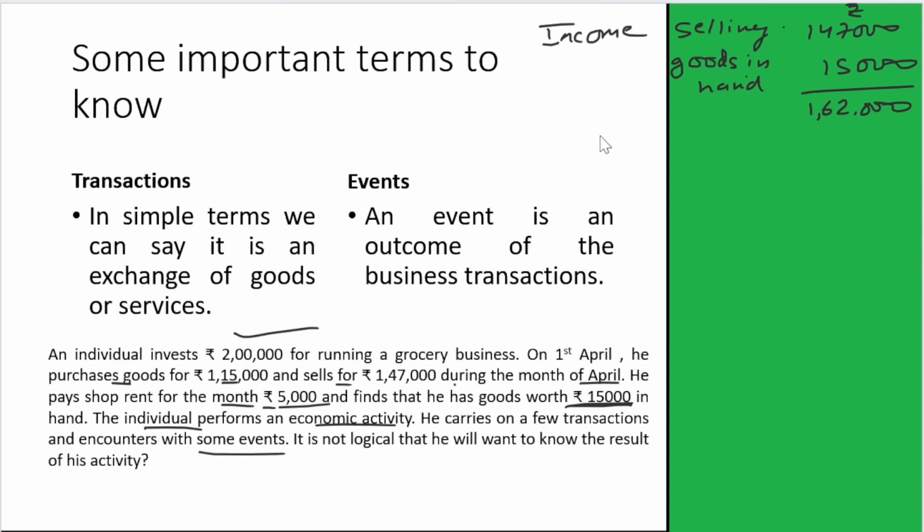So let's deduct those expenses from this income. So less: first, he purchased goods, how much? 1 lakh 15,000.